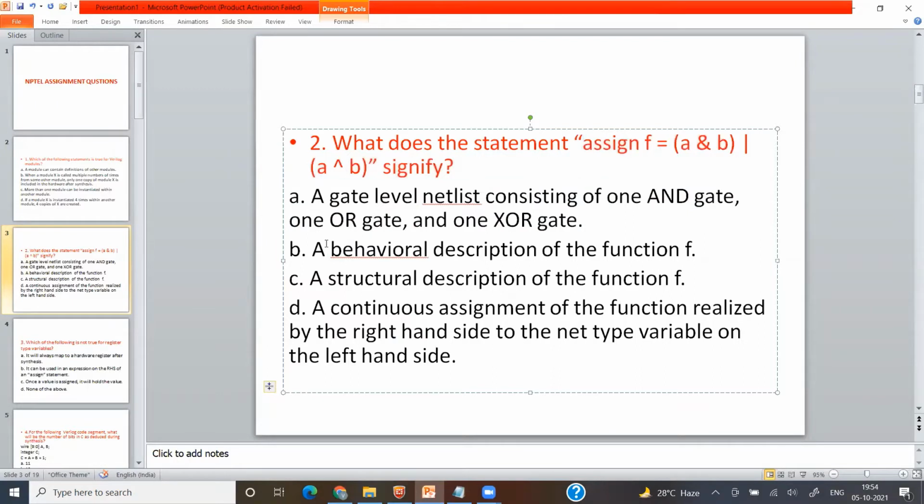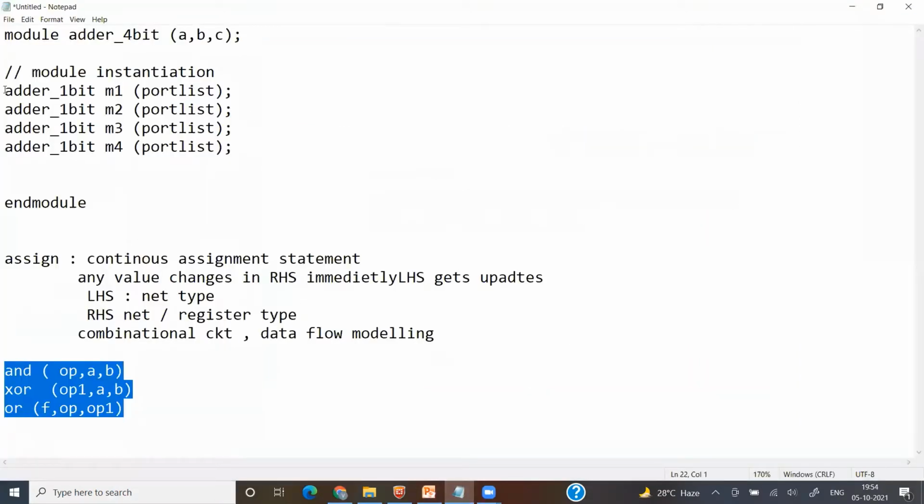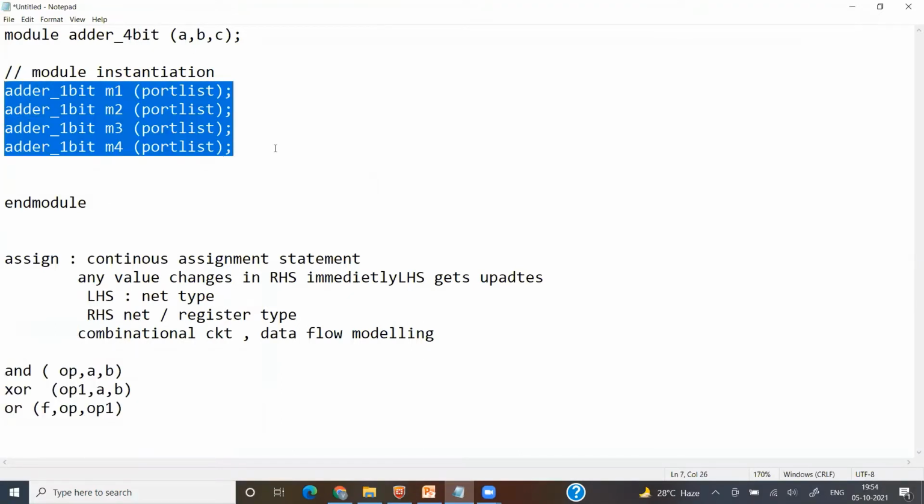Next, a behavioral description of the function F. From a digital point of view, the RHS part describes the behavior of output F. So it's correct. Next, a structural description of the function F. No, it's also wrong. Structural description means it should be described in terms of other components or other models.